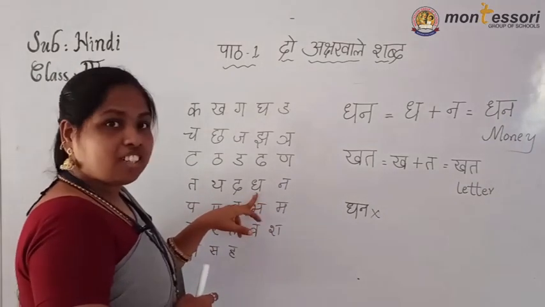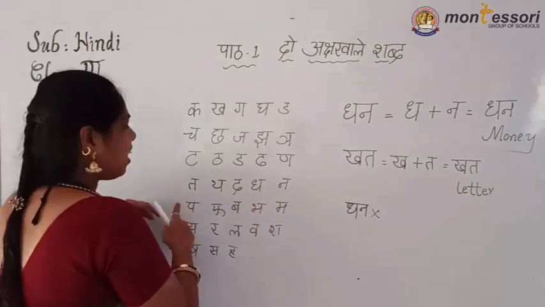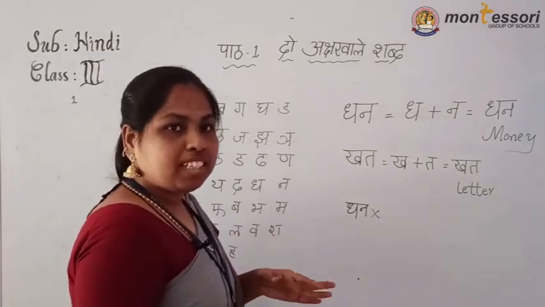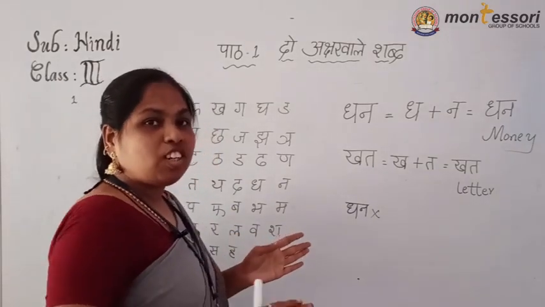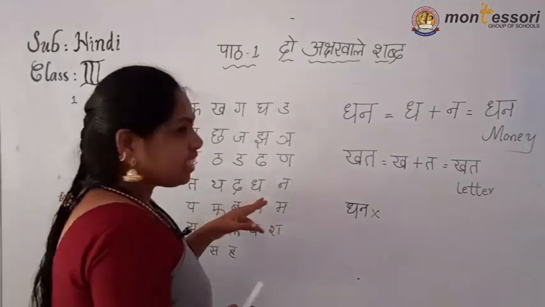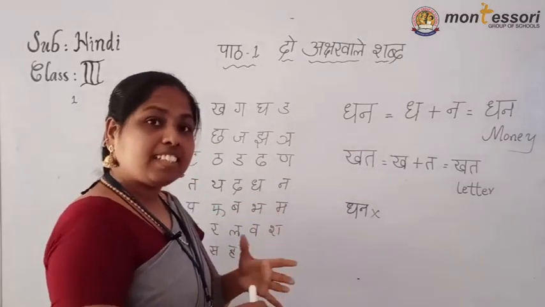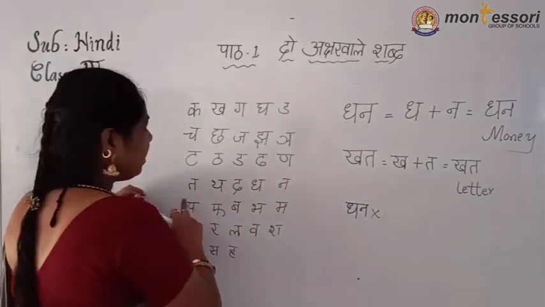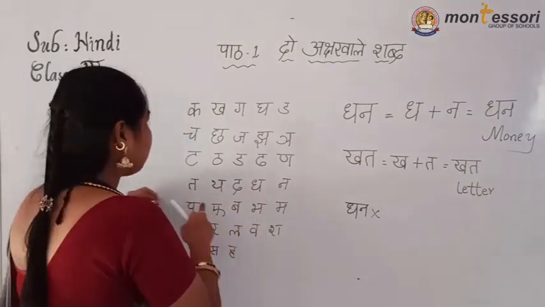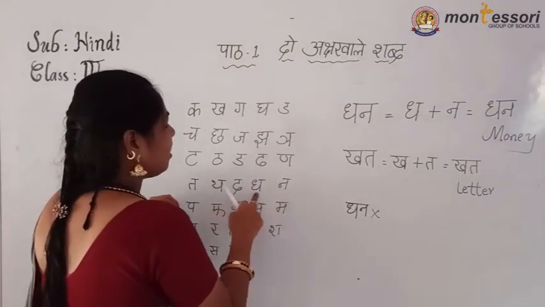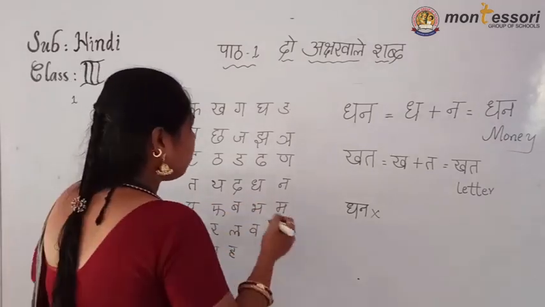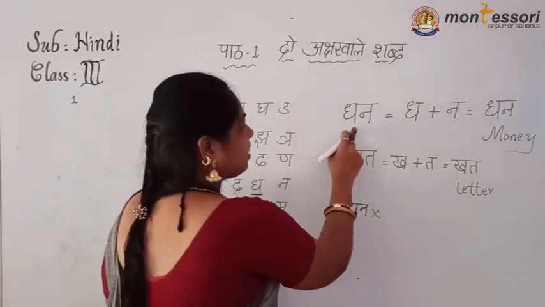Here dha. You can take out the textbook, open it, and see the Varnamala on the first page. Or otherwise you can write the letters and read all the letters. In that you will get the sound of it. When you read da, tha, da, dha, see dha. You can identify dha. See dha. Dha is here.